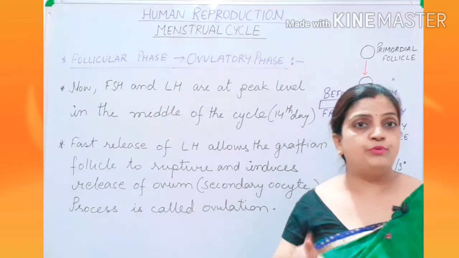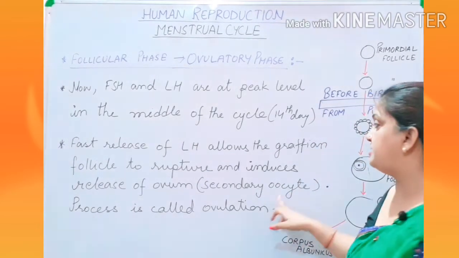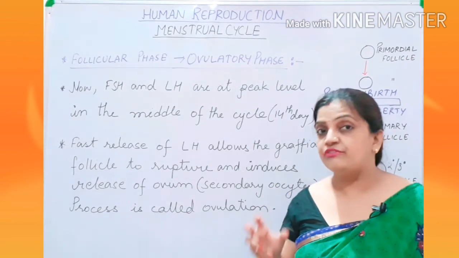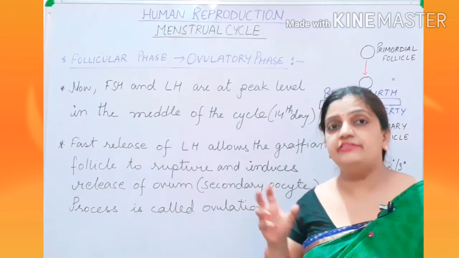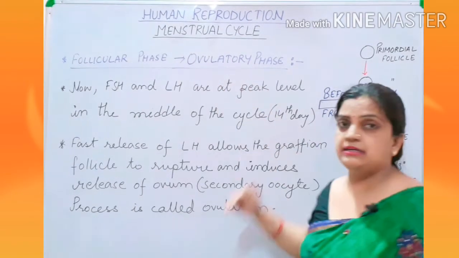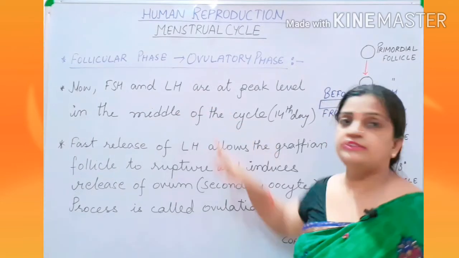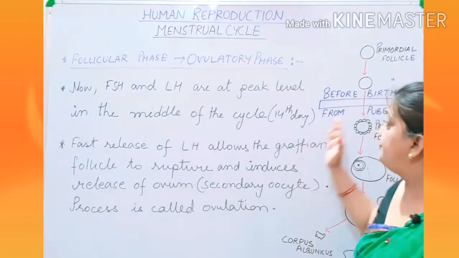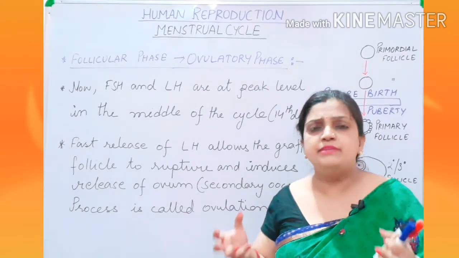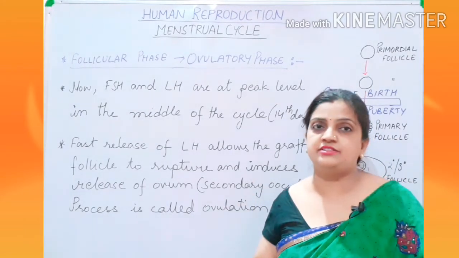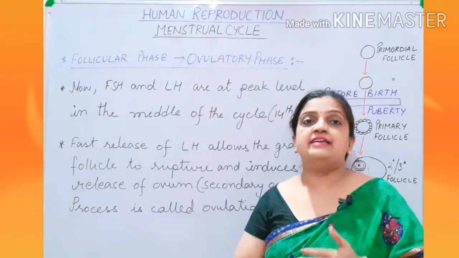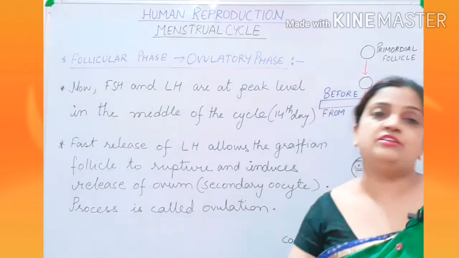So very important, it is not a mature ovum, it is your secondary oocyte which has been arrested in the second phase of meiosis. Here this action occurs because of the secretion of LH. At the 14th day, children, there is a rapid secretion of LH, and I told you all that it behaves like a hammer on the Graafian follicle.